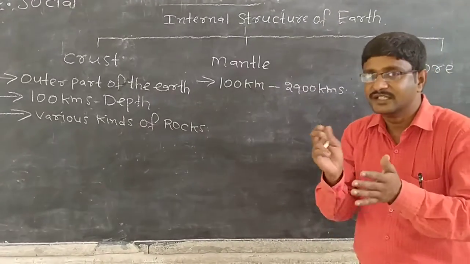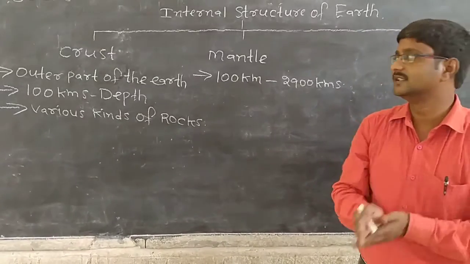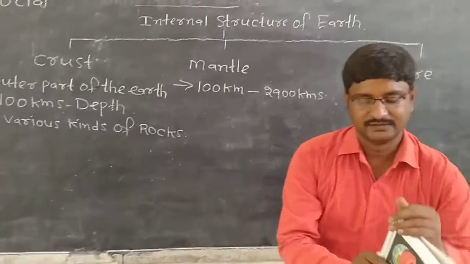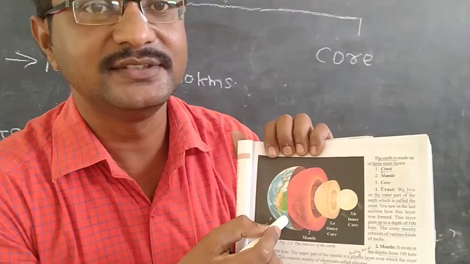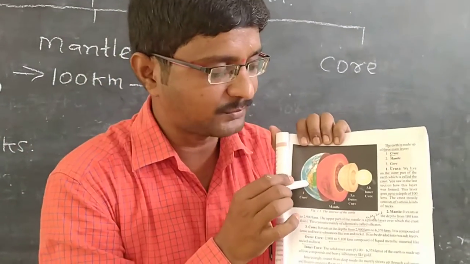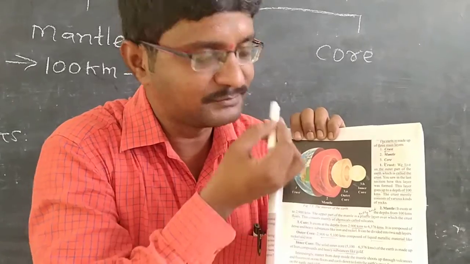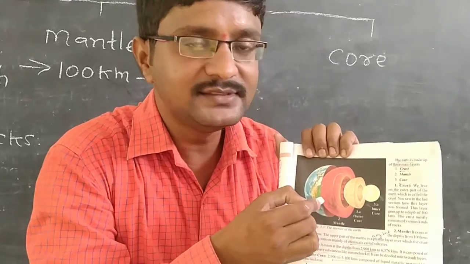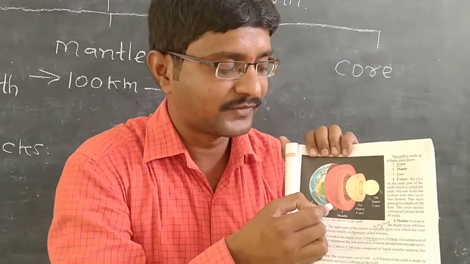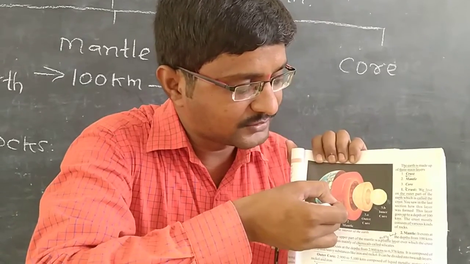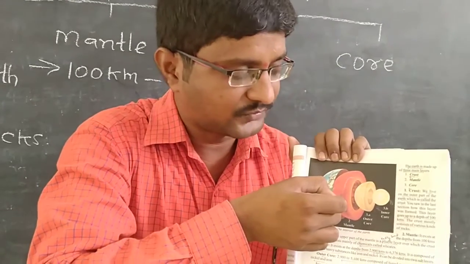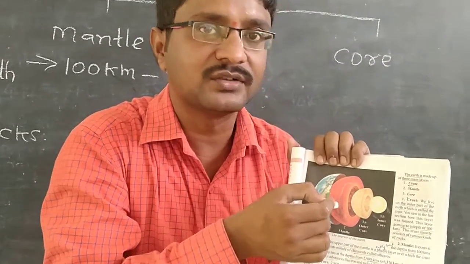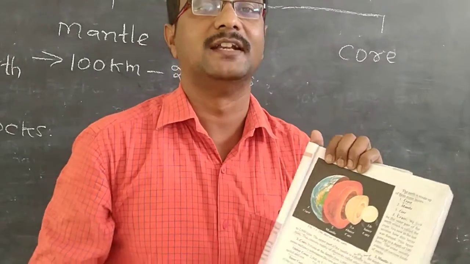It means here which layer is floating on which layer? Crust is floating on mantle. See, this is the outer part. This is crust, outer part. This is mantle, second layer. This is the upper part of the mantle. This is a pliable layer. It can easily bend. So on the upper part of the mantle, the crust is floating.